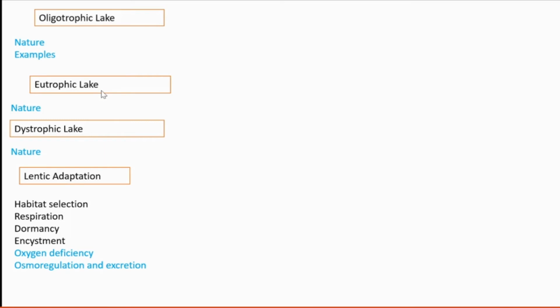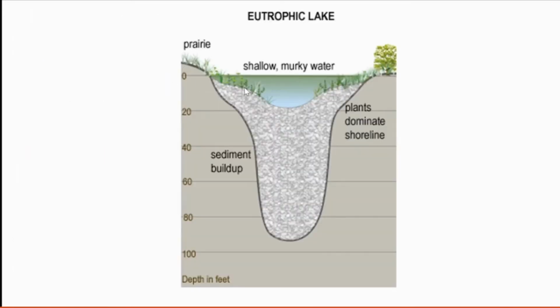Next is the eutrophic lake. When compared with the other one that we just saw, here we can see that it is very shallow and rich with nutrients. Algae are more, so there is more productivity here. Then the oxygen content will be very less, and the BOD will be more.